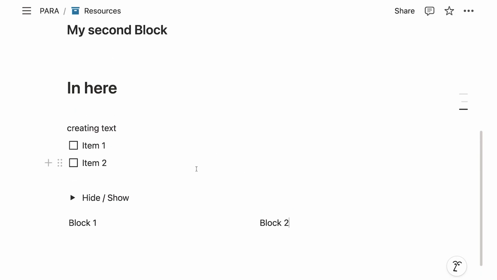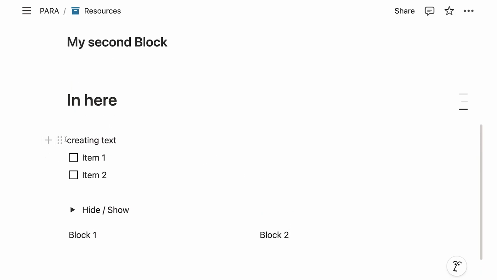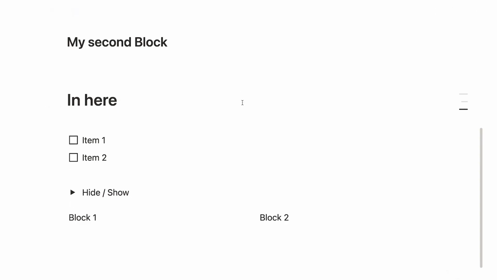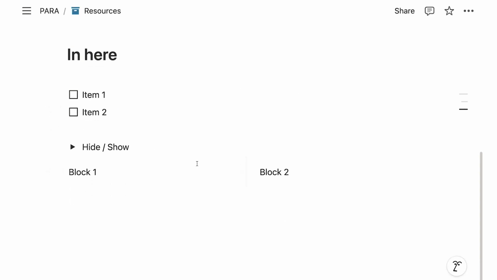You can also create these columns by actually dragging text to the side of it, right? So if I take any block and I move it not below something, but I move it to the very side, you see my line changes to the side indicator. And that's also how I drop it next to it and how I can create these columns by dragging and dropping. But usually typing slash is just easier.